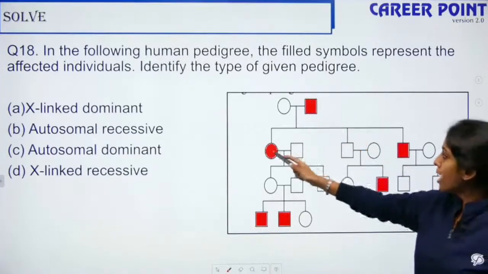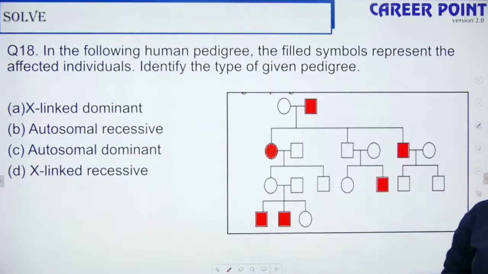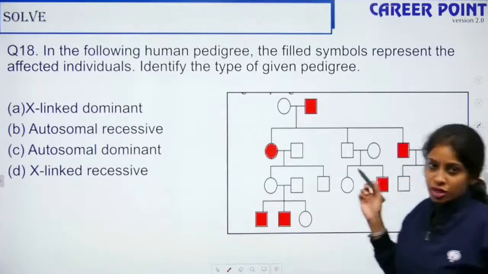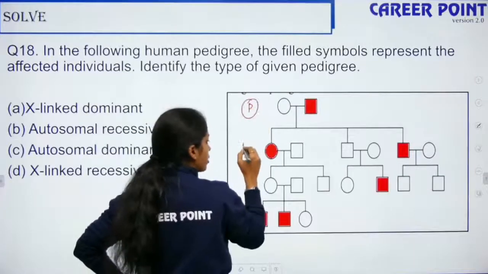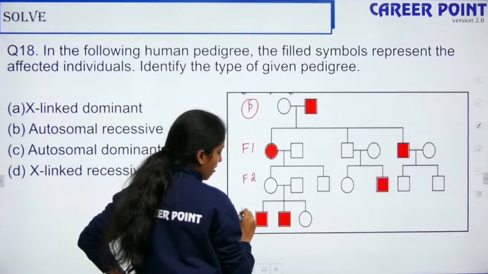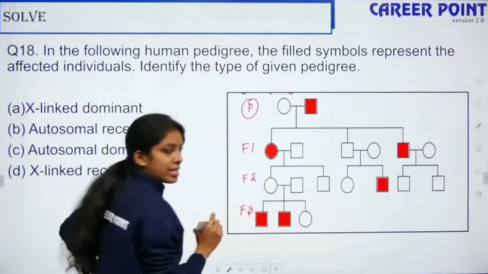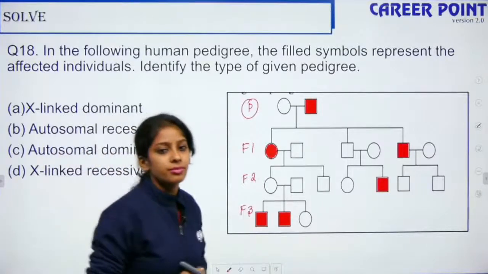Not only for this parent and these children, there are others affected also. If there is a pedigree chart which talks about 3-4 generations, this is the parental generation, this is F1 generation, this is F2 generation, then you also have F3 generation. So please look into all the generations and then give me the answer.